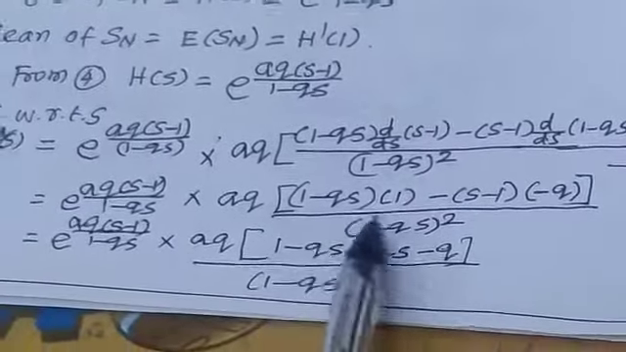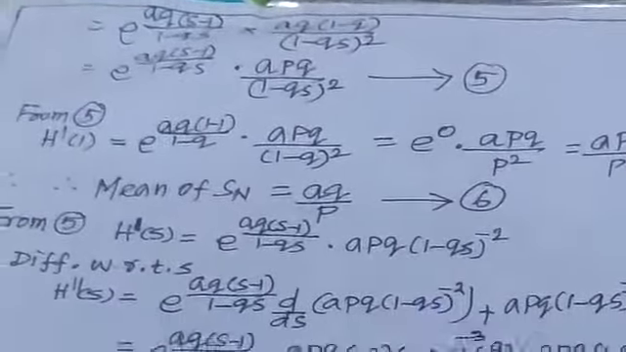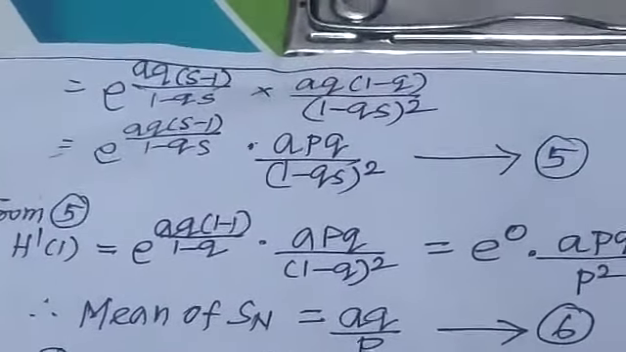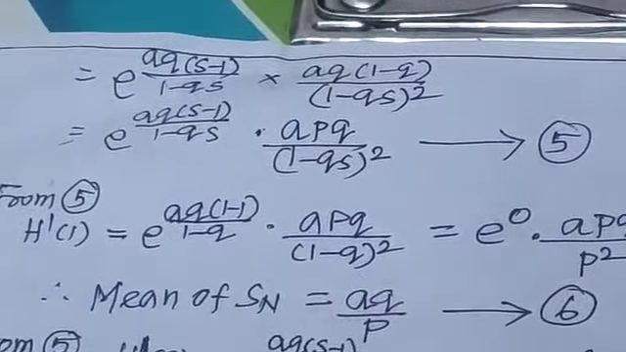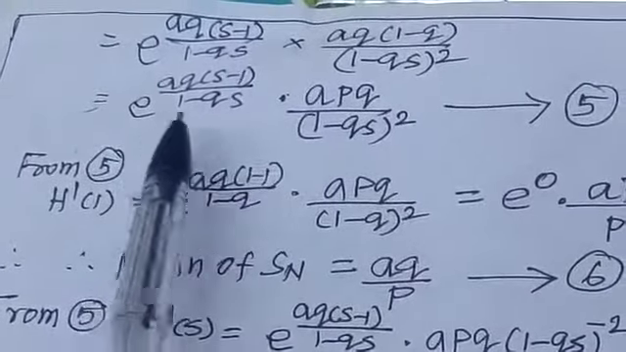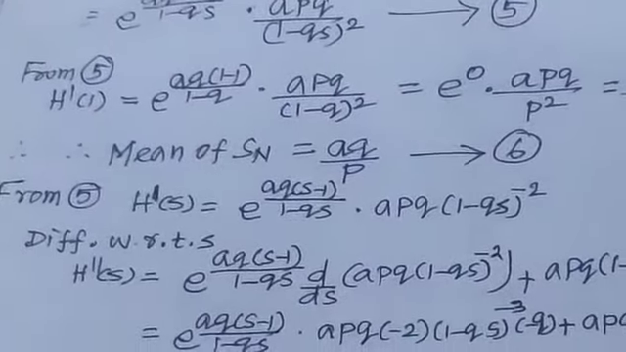So here, cancelling q's, 1 minus q is p. Therefore the next step is e^(aq(s-1)) minus 1 minus qx into aq into (1 minus q) by (1 minus qx) whole square. 1 minus q equal to p, since p plus q equal to 1. So this one is h dash of s. Our mean formula is h dash of 1.